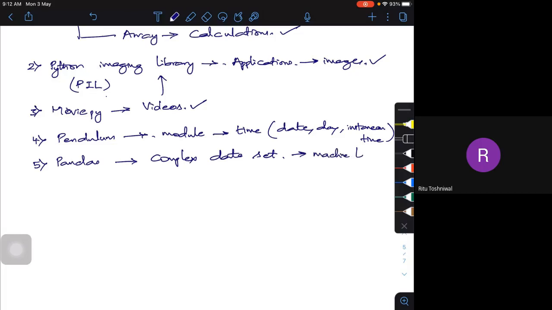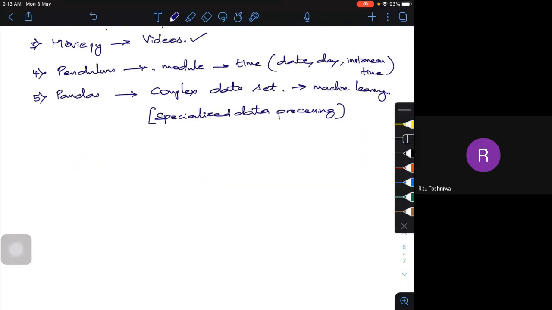So pandas is one particular package which can handle data processing, or if you want to be very specific, specialized data processing. It has an ability to process the data in a very special manner. Then I'm going to use this pandas as one particular thing. And we have one more package. So let me discuss another 2 or 3.